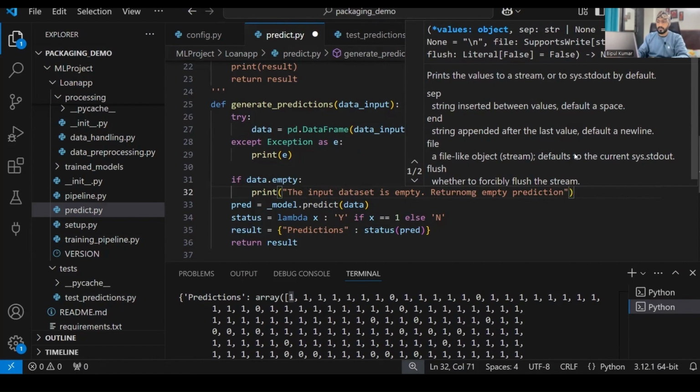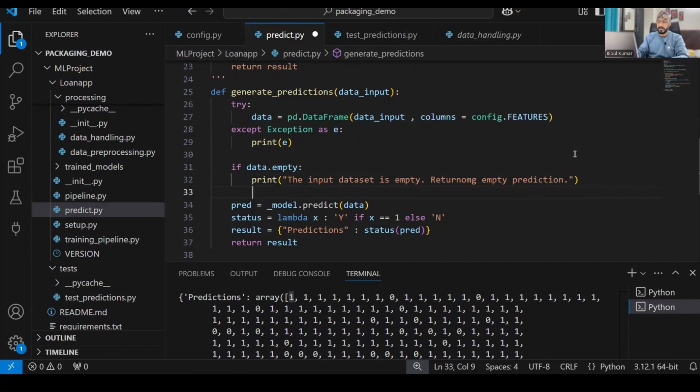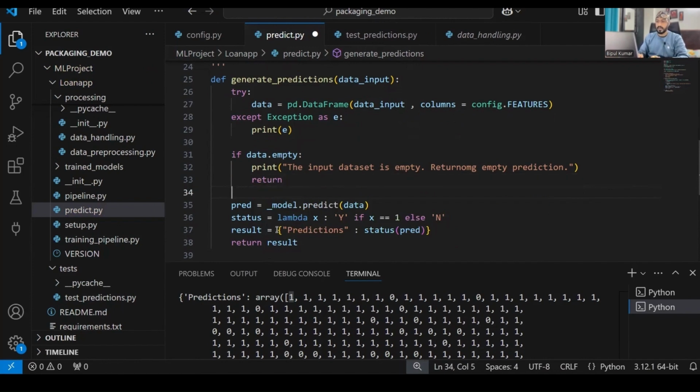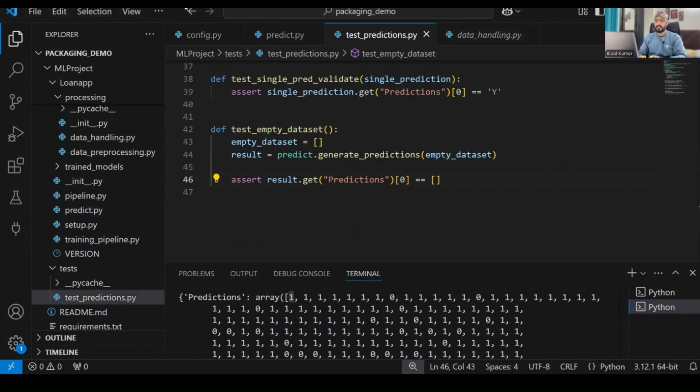Okay. So let's try to put it over here. Return, in this case, it is returning the predicted value. In this case, it will return predictions, and here it should be blank. This is done. Okay, and then we have a test prediction over. Let's try to check if any modification required will do, but as of now it seems to be good.